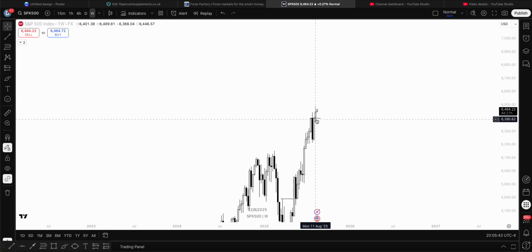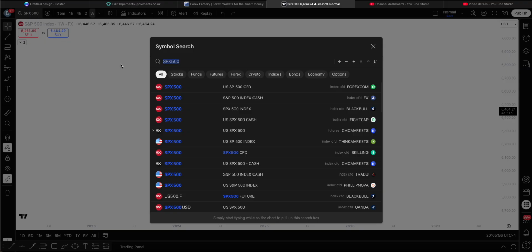A possible push into this previous swing, previous weekly low. If that sweep doesn't occur, then we can accept that the range is still being built. And once we're a bit higher, maybe somewhere around here, then that retracement may be offered to us. Right? Either scenario, we're bullish. We remain bullish on the S&P.